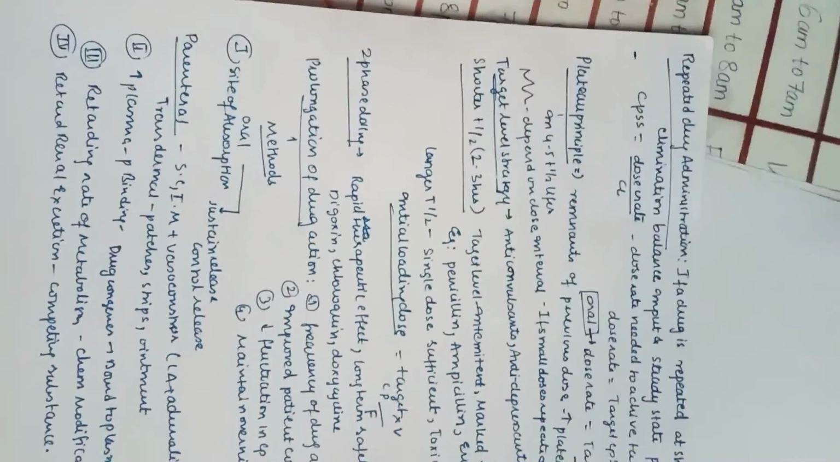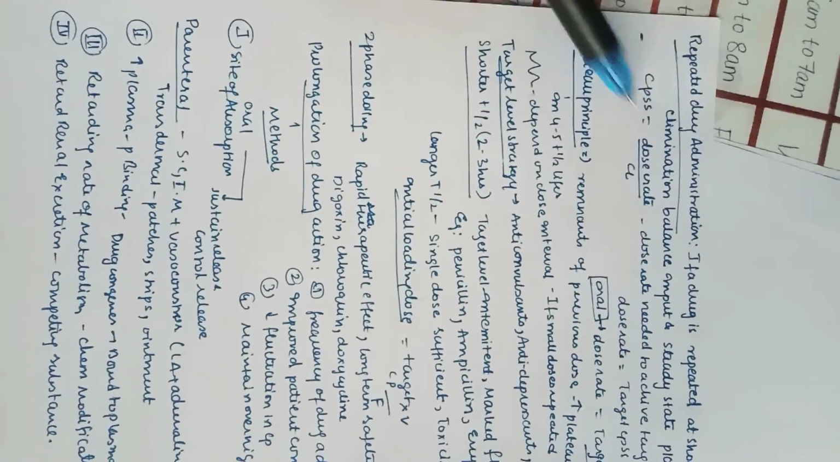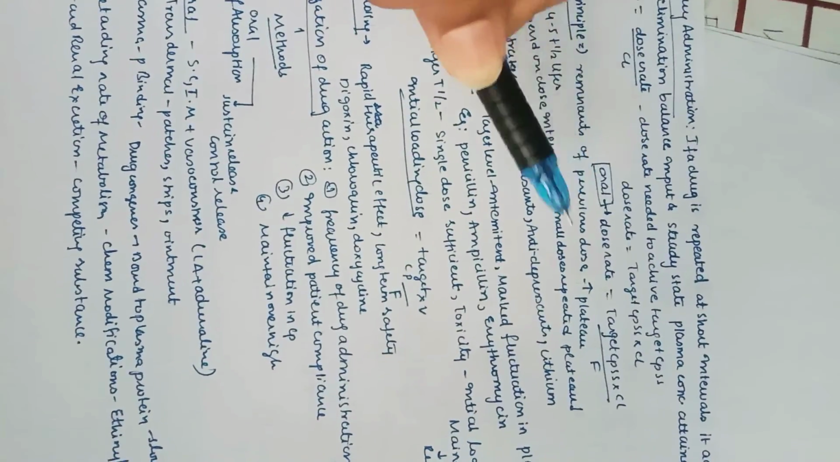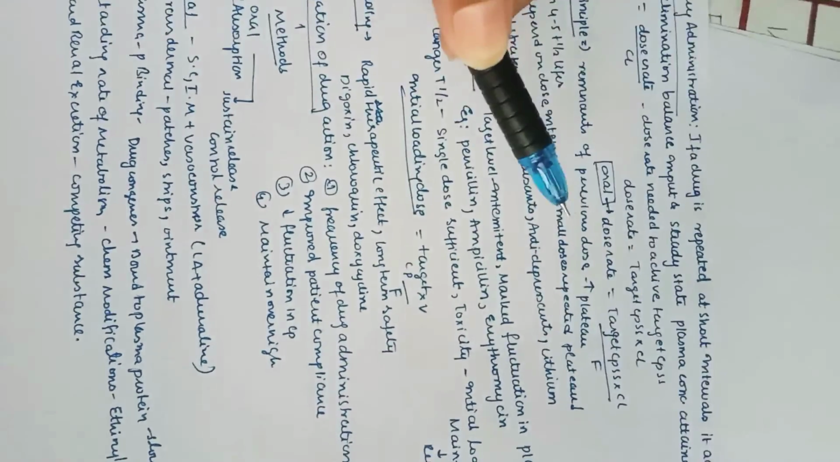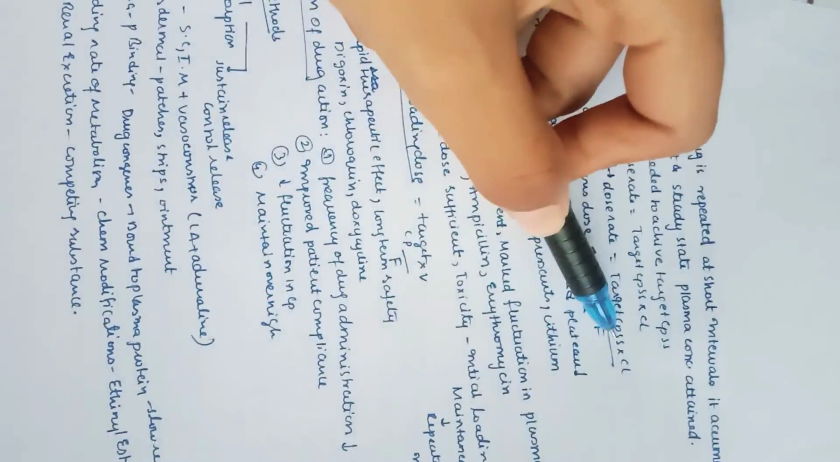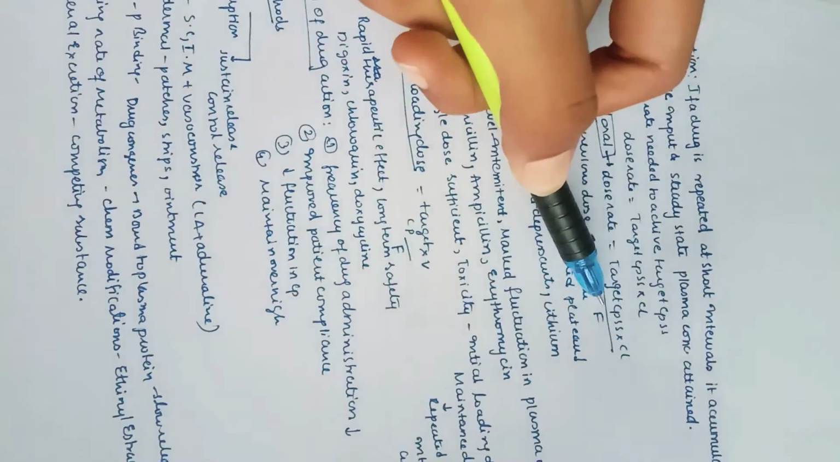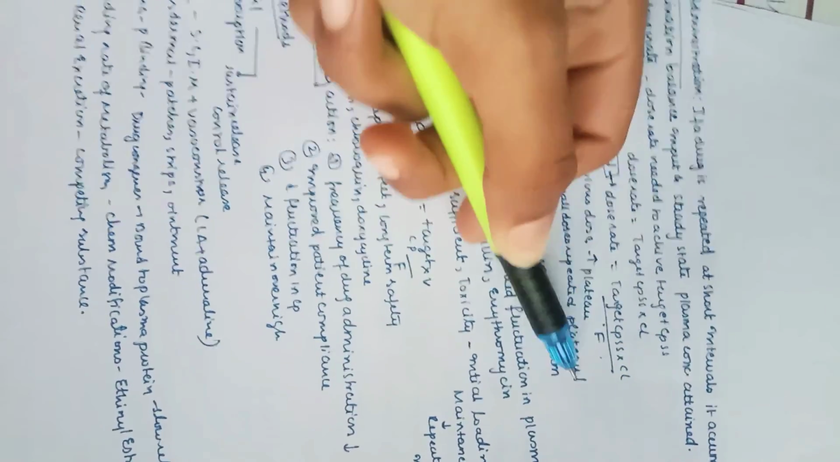So here we represent it by the CPSS formula. CPSS is equal to dose rate by clearance. So the dose rate needed to achieve the target CPSS is: dose rate is equal to target CPSS into clearance. Orally, if given, the dose rate is equal to target CPSS into clearance divided by F. Here F is the bioavailability, we know this. So this is all about that. Let us see the repeated drug administration graph and conclude it.